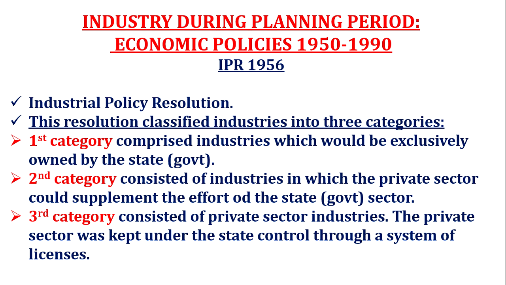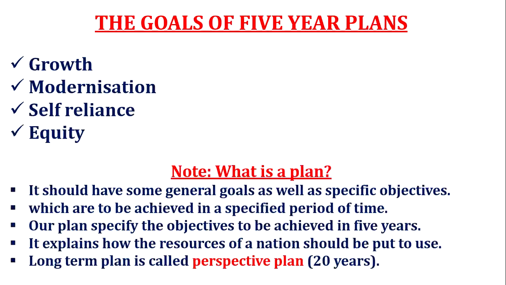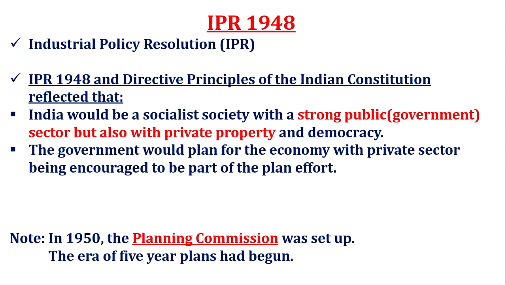And they introduced IPR 1956, that is Industrial Policy Resolution. Earlier we learned about the IPR 1948. Again, give it a look. IPR 1948 directed that India would be a socialist society, means the decision making will be with the government only, with a strong public sector, but with private property and democracy.